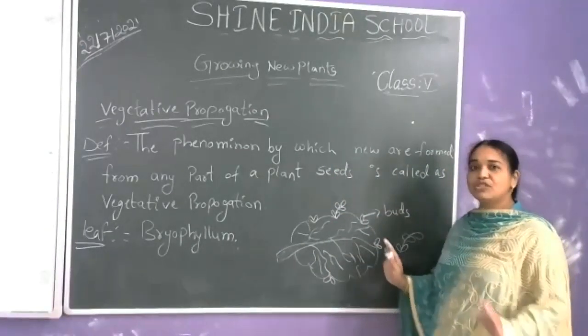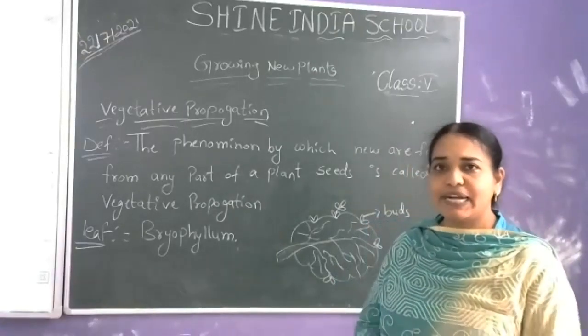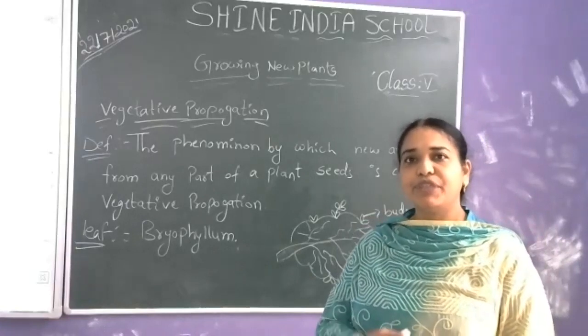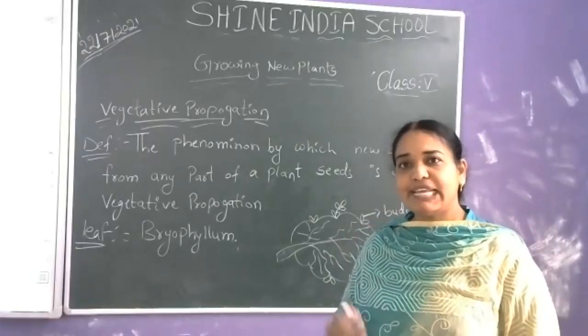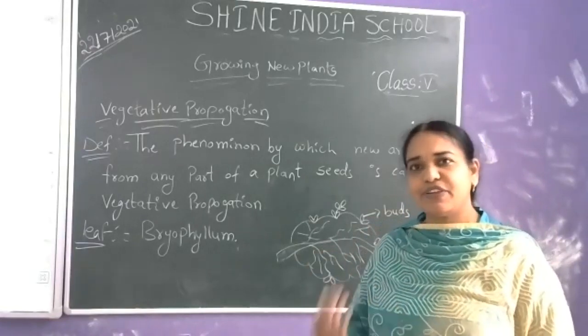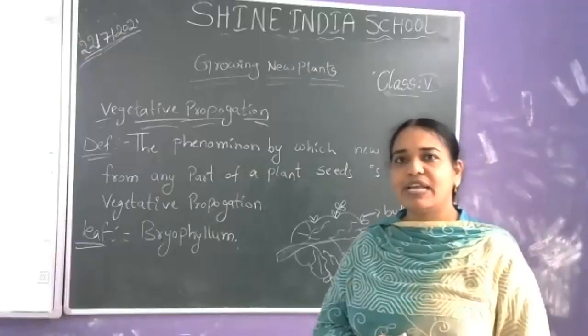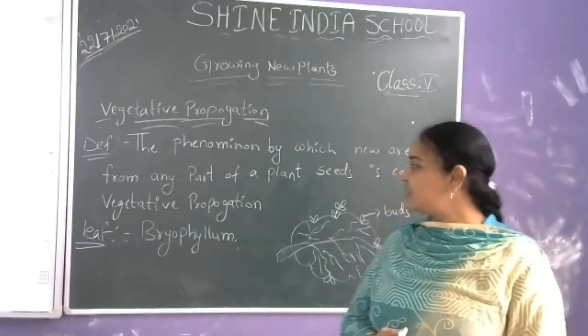Without sowing seeds, from the leaf portion another new plant is forming. Such a process is called vegetative propagation.